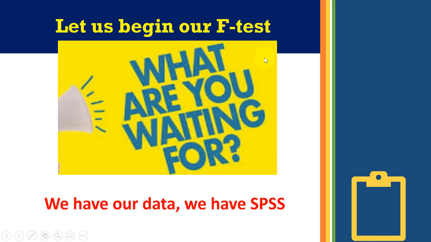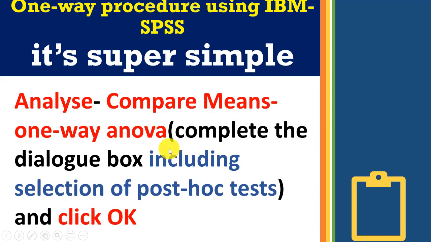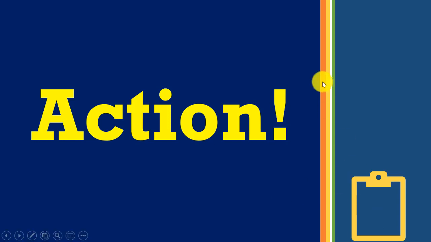So what are we waiting for? Let's begin our F test. We have our data. We have SPSS. The way to go is quite simple, like the one we learned in lesson 5. You go to Analyze, Compare Means, One-Way ANOVA, and then you complete the dialog box. But the difference here is that you have to include the selection of the post-hoc tests that you want to do, and then you click OK. Let's see how this runs in practice.